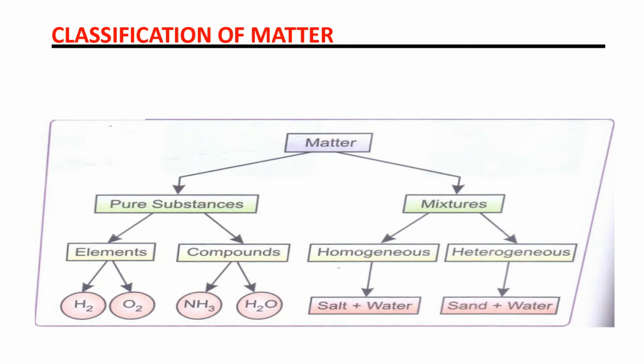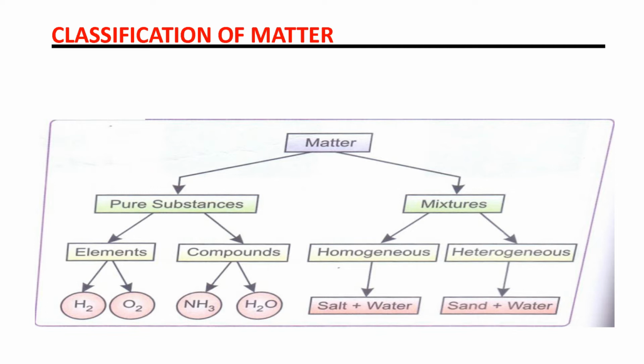In this you can see there are two elements, nitrogen and hydrogen. So nitrogen and hydrogen combine together and make ammonia. Ammonia is a compound. And in the example of water, hydrogen and oxygen both are elements. They combine together to form water. So the important point here is that elements combine chemically to form a compound.